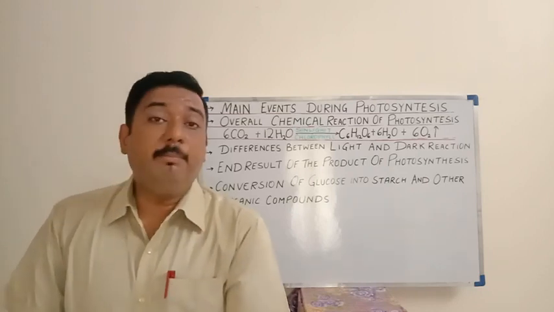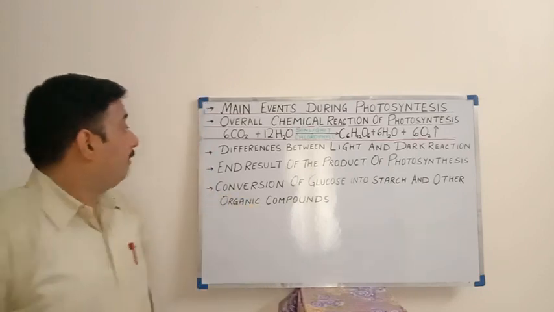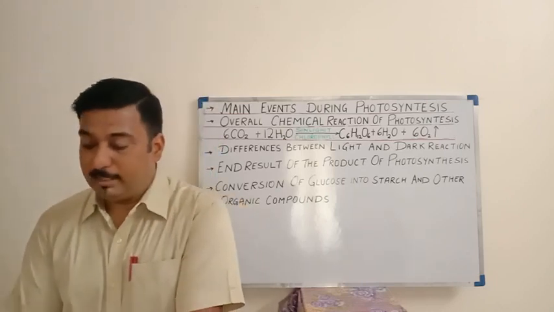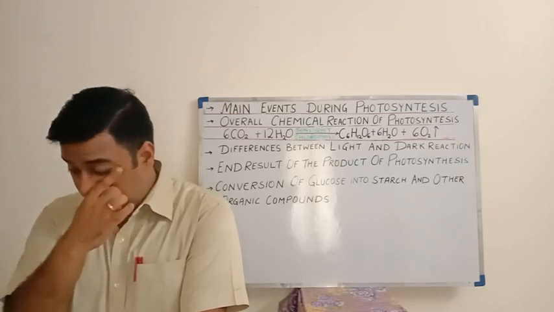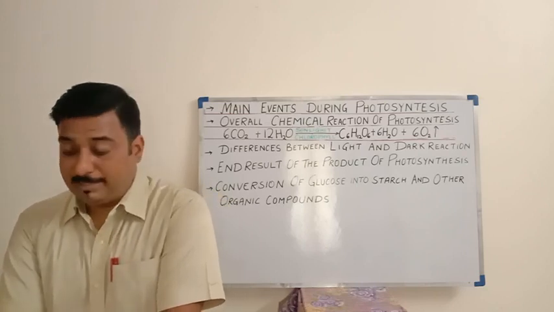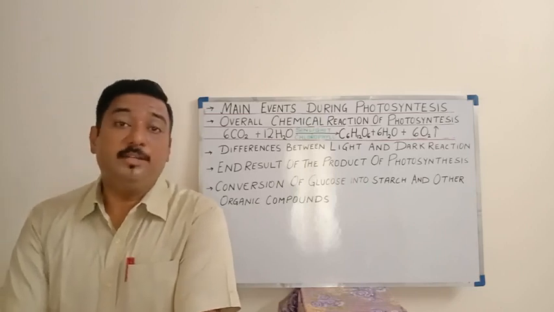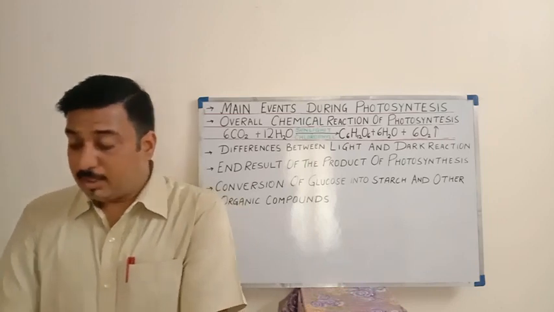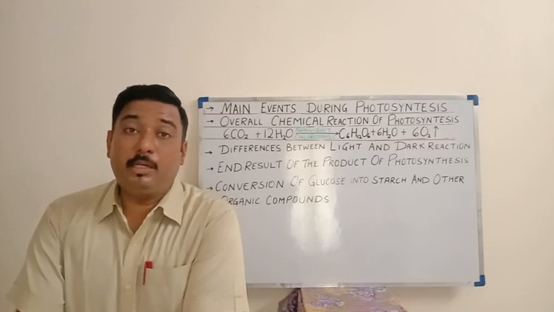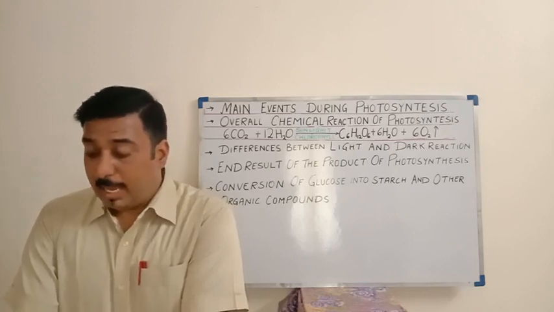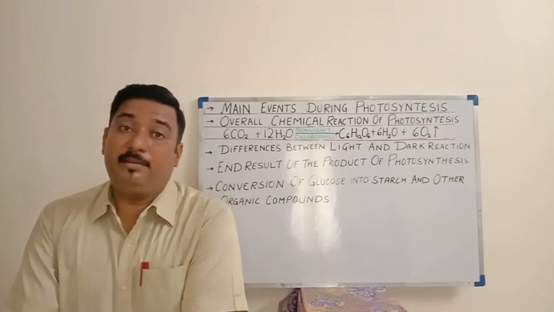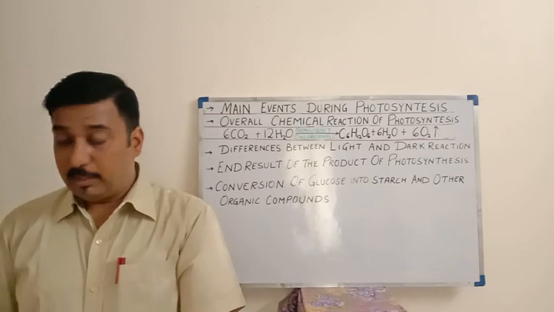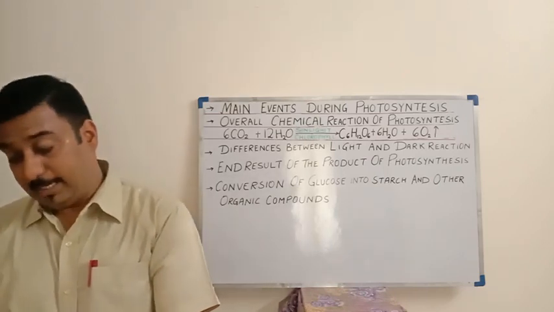So now we will be moving ahead, and we will be seeing some of the differences between light and dark reaction. Let us see what is the basic difference. It is also asked in the examination: differentiate between light and dark reaction. So light reaction is light dependent reaction, means it will take place in the light. Dark reaction is light independent reaction, means whether light is there or not, it will take place.